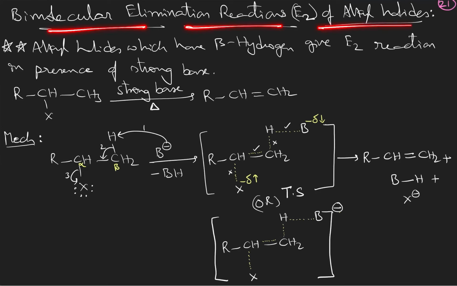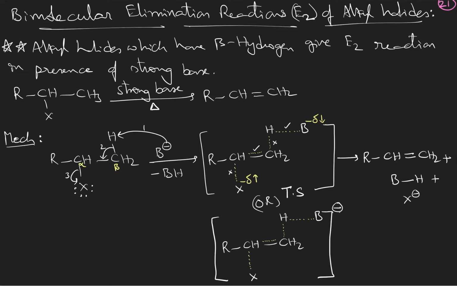Bimolecular elimination reactions of alkyl halides. Alkyl halides having a beta hydrogen undergo bimolecular elimination in the presence of a strong base. A strong base can be alcoholic KOH, alcoholic NaOH, then alkoxide, then sodium amide, etc. General reaction: you take an alkyl halide, add strong base, and heating will give an alkene.